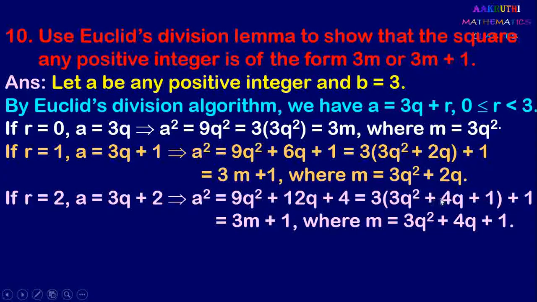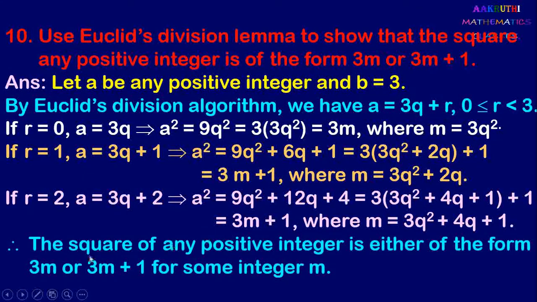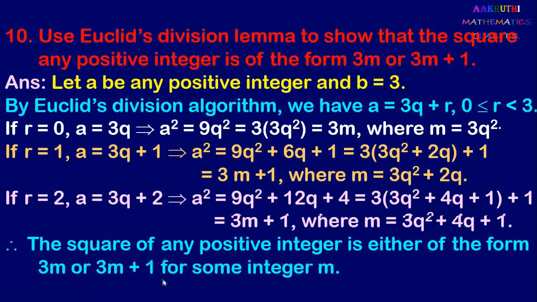Then we take 3q square plus 4q plus 1 as m and we write a square equal to 3m plus 1, where m equal to 3q square plus 4q plus 1. So therefore a square is of the form 3m plus 1. So therefore, square of any positive integer is either of the form 3m or it is 3m plus 1. So here we have a square equal to 3m, and here we have a square equal to 3m plus 1. Here also we have a square equal to 3m plus 1. Therefore, square of any positive integer is of the form 3m or 3m plus 1.